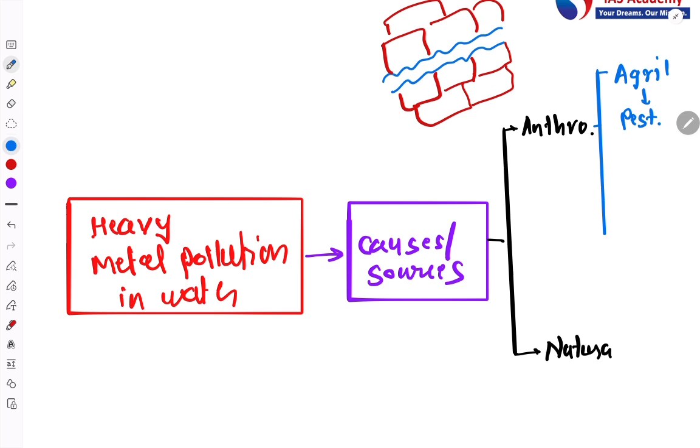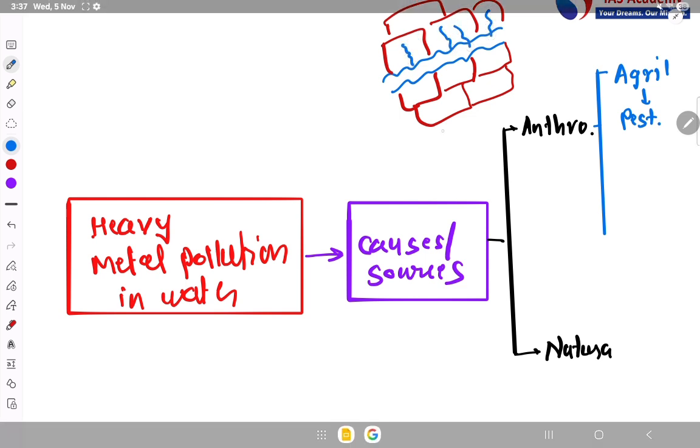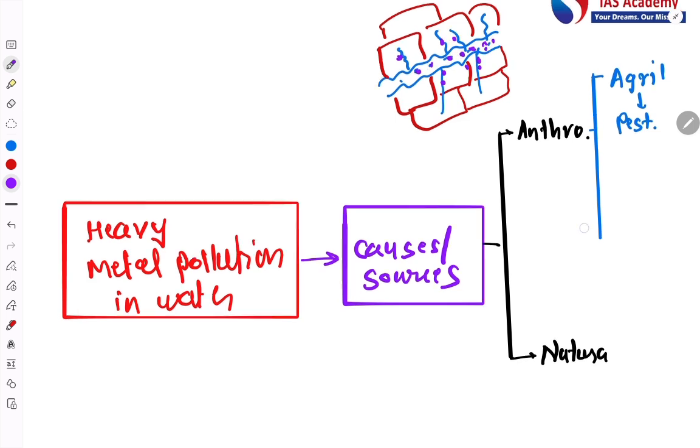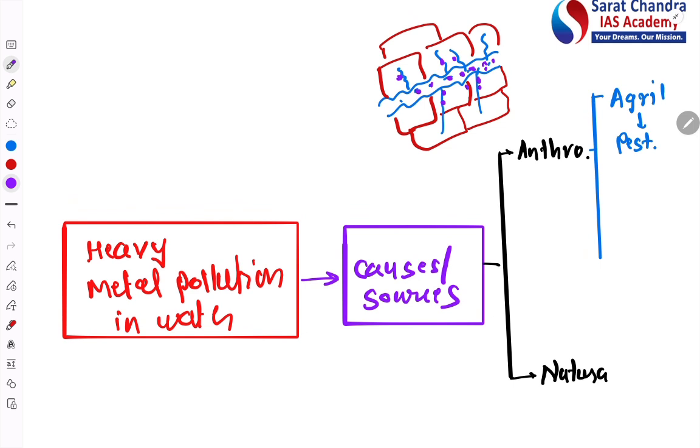So what happens during the rainfall, the drainage from these areas will come to the river Cauvery, and along with this the heavy metals which was deposited by the application of fertilizer will be dumped into this river, and that way it will cause what? River pollution.